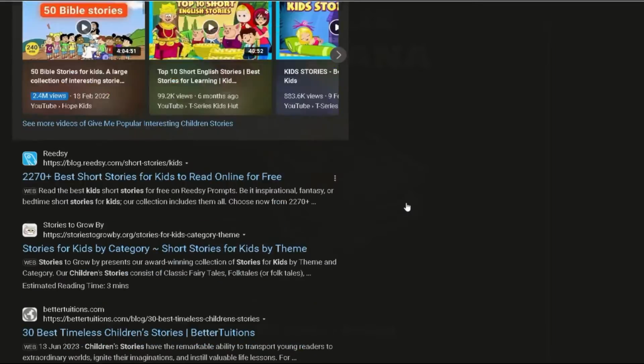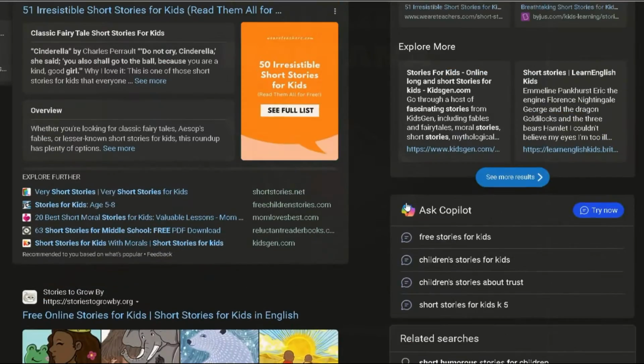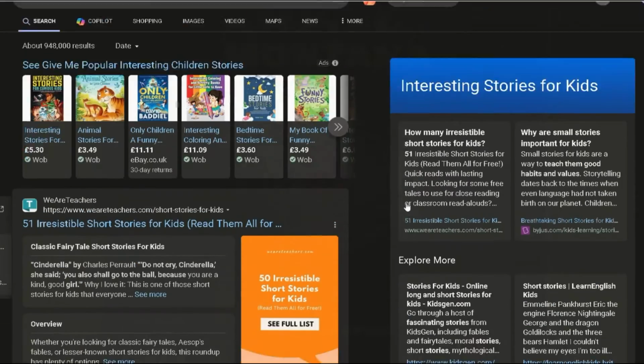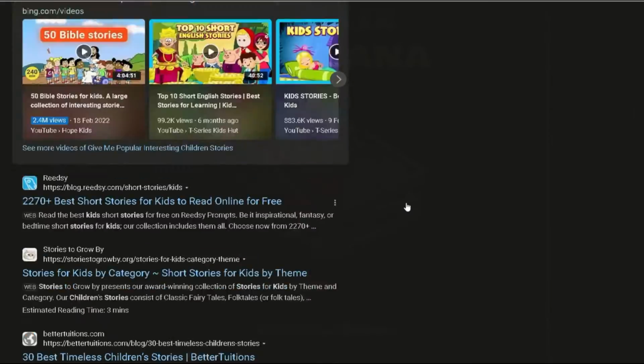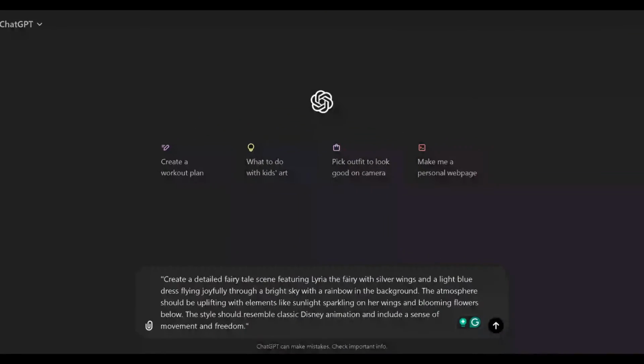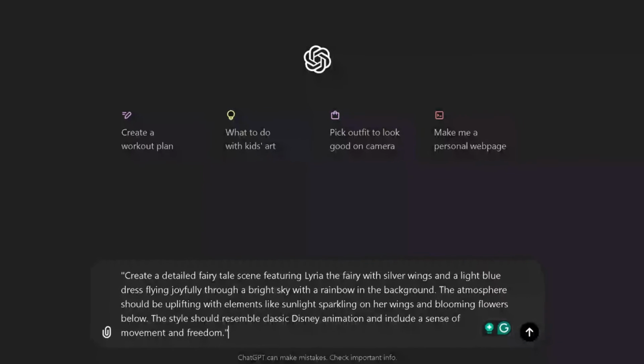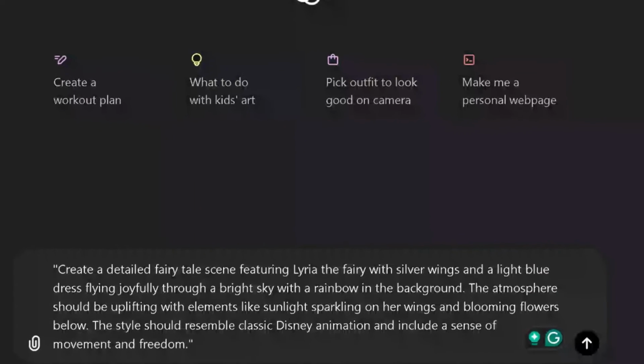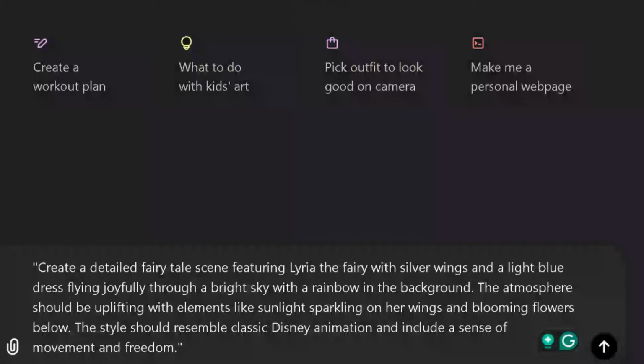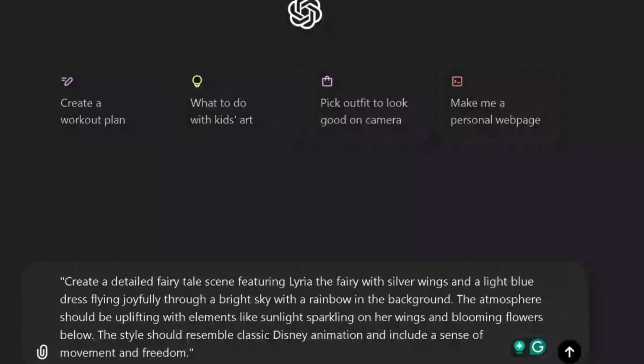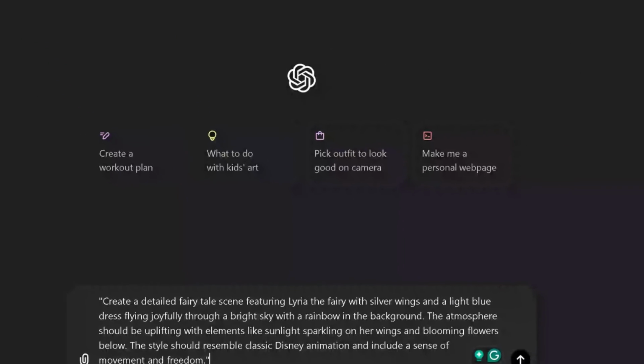More importantly, if you don't want to use Google to find ideas, here's another option for you. We can leverage the use of an AI chatbot, ChatGPT, for countless story ideas, which is completely free, even the new version of GPT-4o, which can give you amazing results. So this is the story template that I can use to generate story ideas from ChatGPT. And I have also provided you with free story ideas and templates in the description down below. You can check it out to get new ideas.